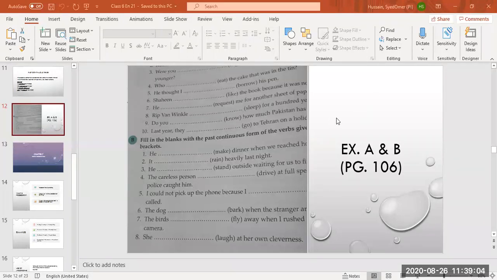Now, beta, remember this thing, what I have told you: what is the difference between present continuous and past continuous? The only difference is of the helping verb. We put base verb with ing in all the continuous tenses, but if it is present, because present means something happening now, we have to put is, am or are. Like whatever is happening on Wednesday, that is your present. But whatever happened on Tuesday, that was your past. In past continuous, we put the helping verb was or were. In present continuous, we put the helping verb is, am or are. Okay, so remember this.